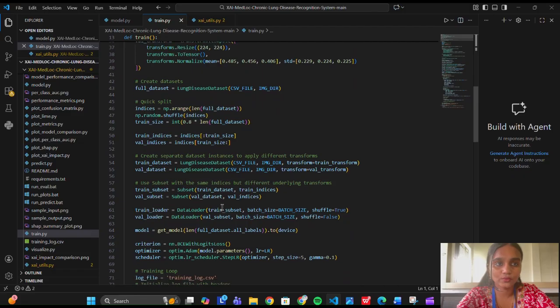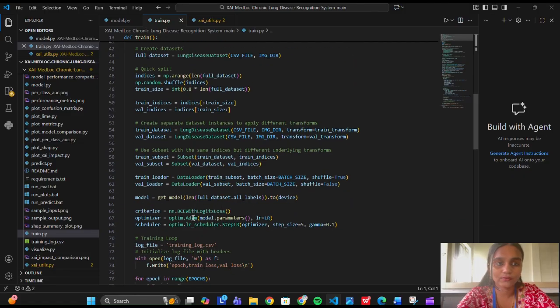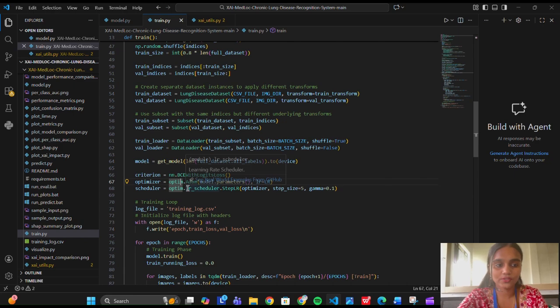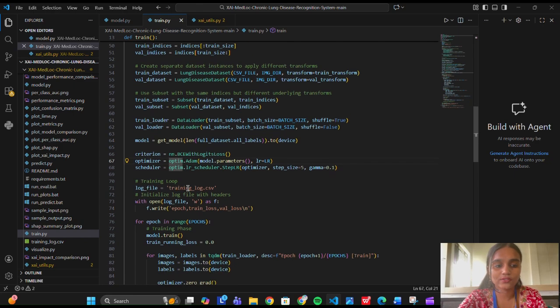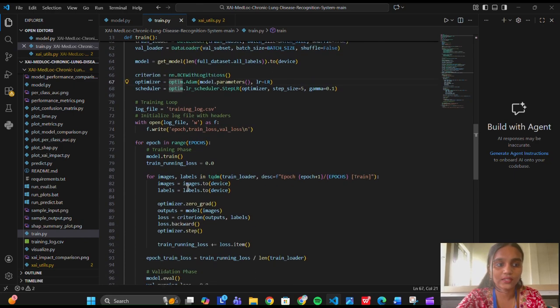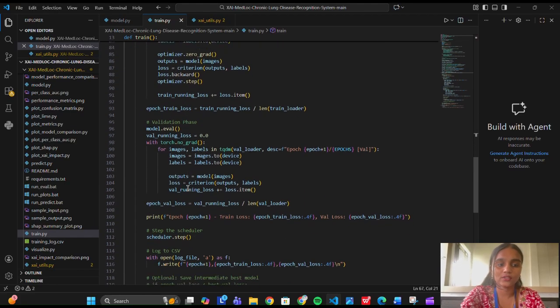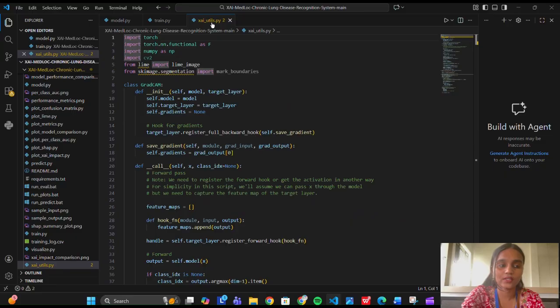The training loop uses binary cross entropy with logits loss, suitable for multi-label problems, and the Adam optimizer for efficient convergence. The model is trained for multiple epochs and then saved as a .pth file. This trained model is later used during inference in the demo video. The use of GPU acceleration when available significantly reduces training and prediction time.